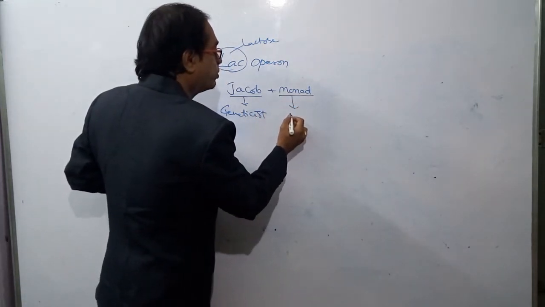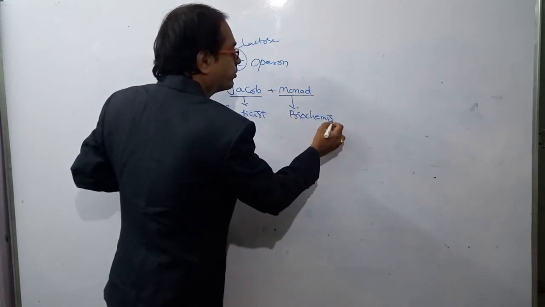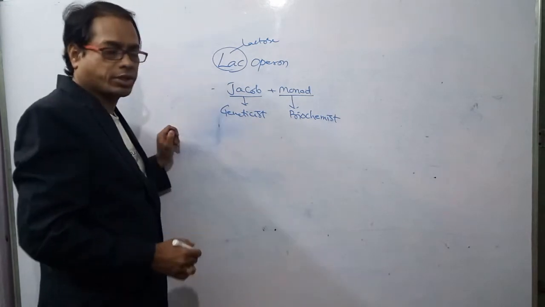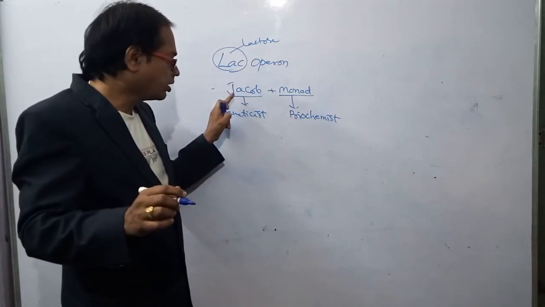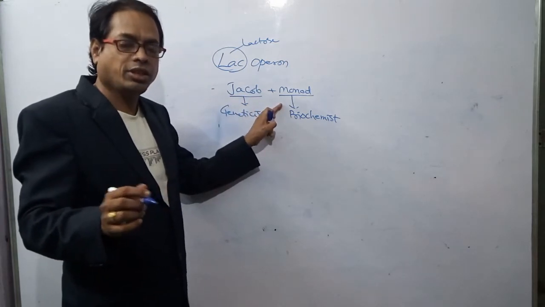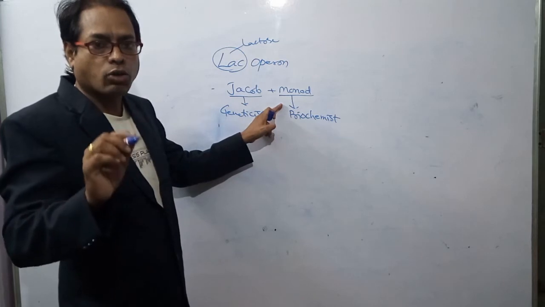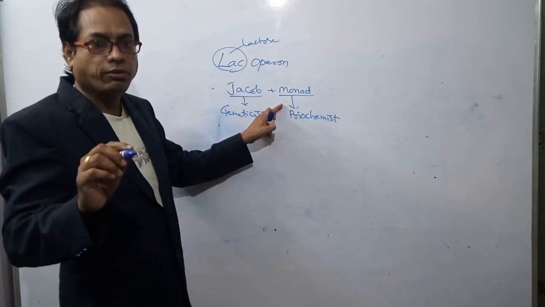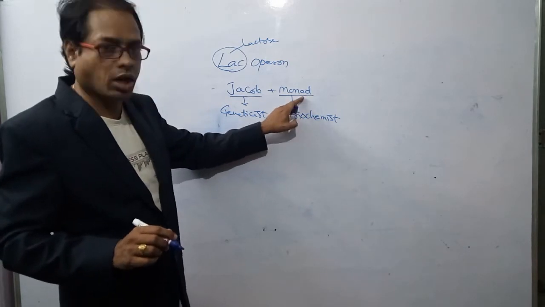Monod is a biochemist. So the lac operon concept was proposed by these two scientists with close association. The biochemist is Monod,